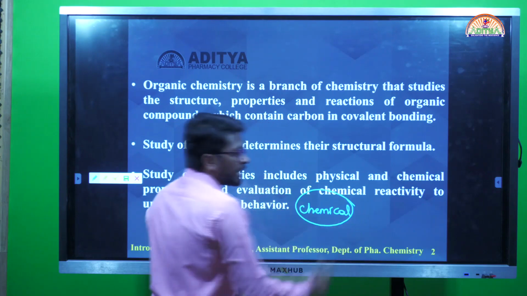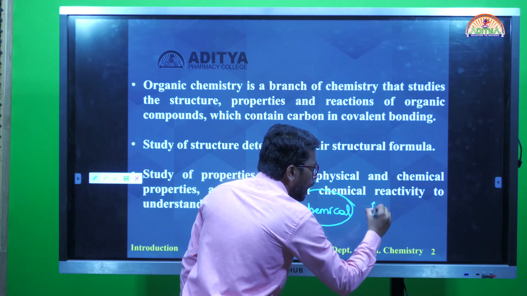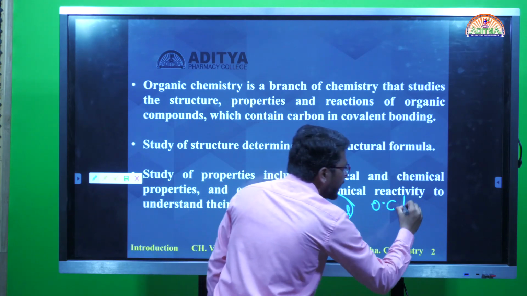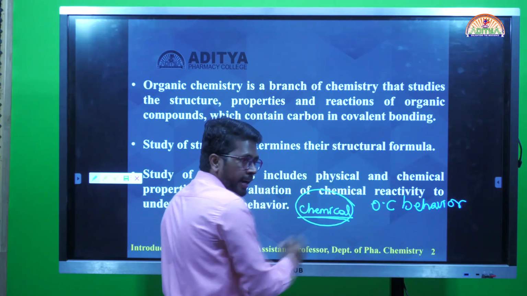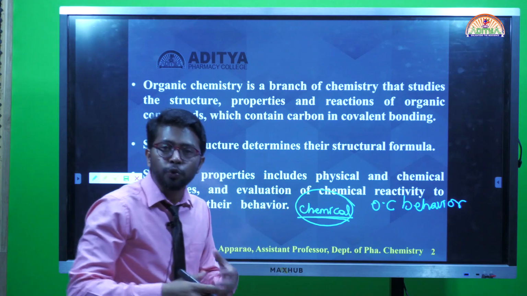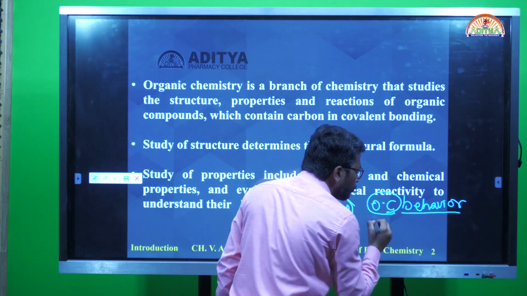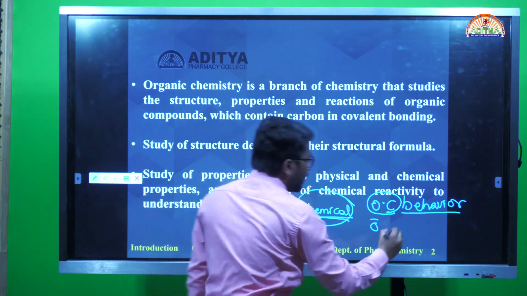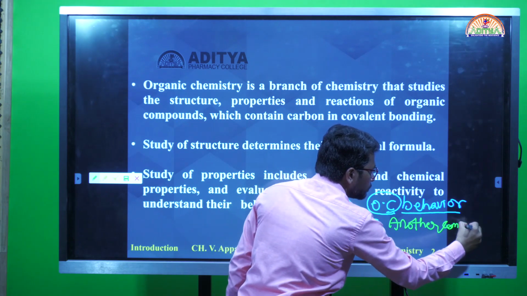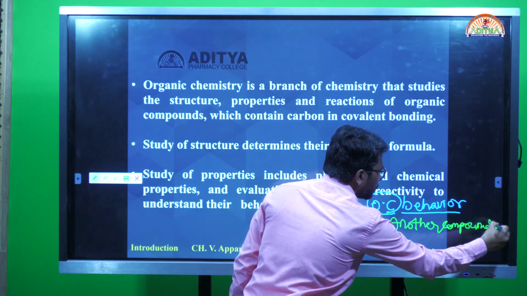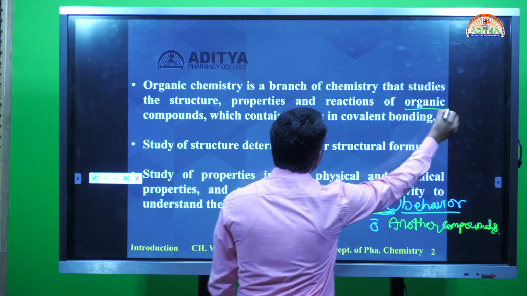Chemical properties means organic compound behavior. Under the chemical properties heading, we are going to learn about the particular organic compound's behavior with other organic compounds or other compounds. Why am I specifying organic compounds only?